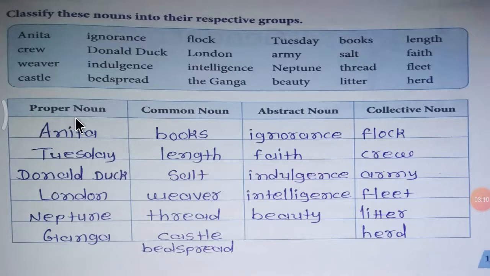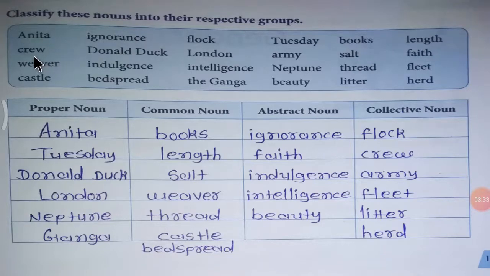Four groups of nouns: proper noun, common noun, abstract noun and collective noun. So my dear students, first let's read the words, then we will put them into the box.